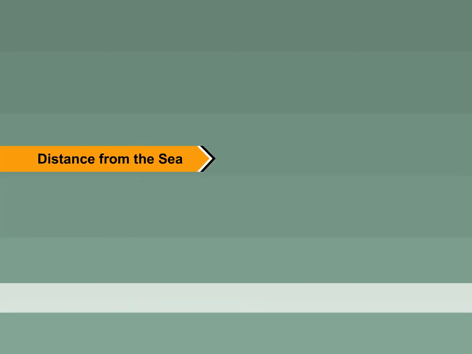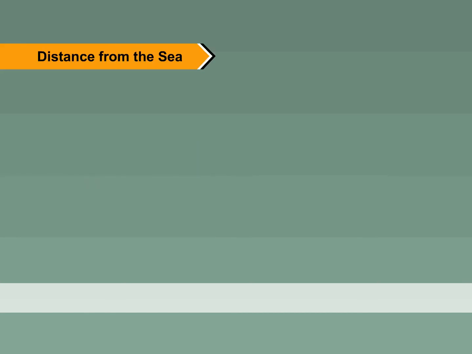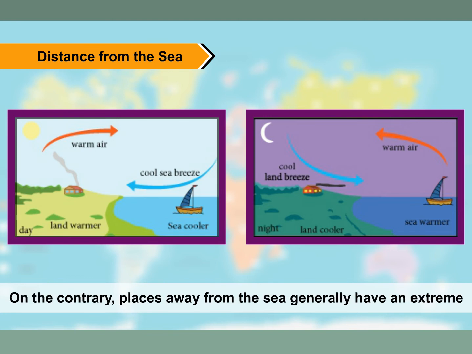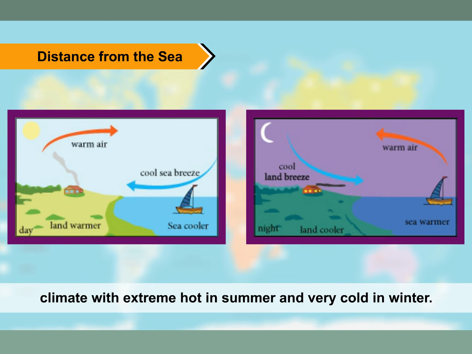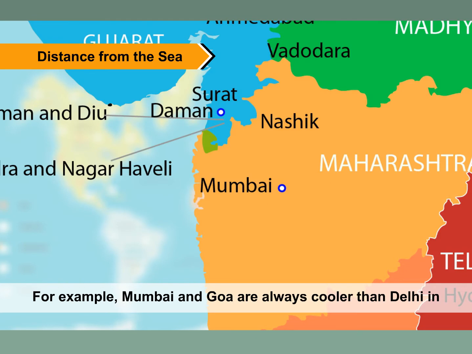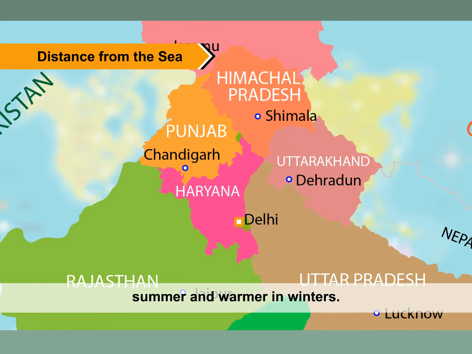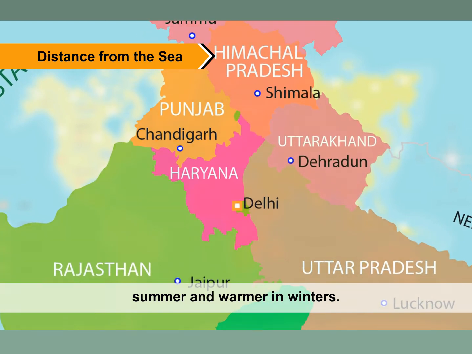Distance from the sea. The distance of a place from the sea also decides its climate. Places near the sea coast have a moderate climate. On the contrary, places away from the sea generally have an extreme climate, with extreme hot in summer and very cold in winter. For example, Mumbai and Goa are always cooler than Delhi in summer and warmer in winters.